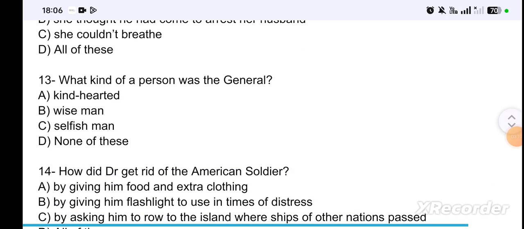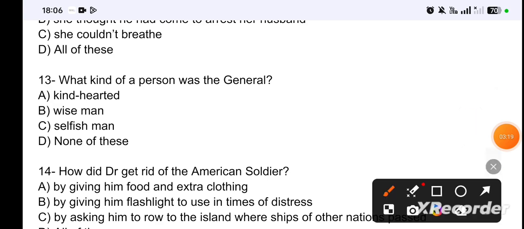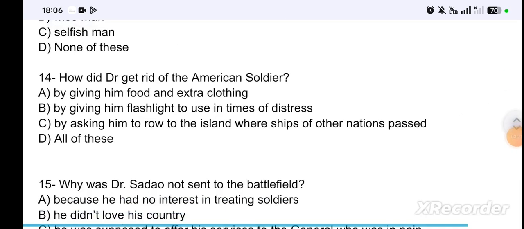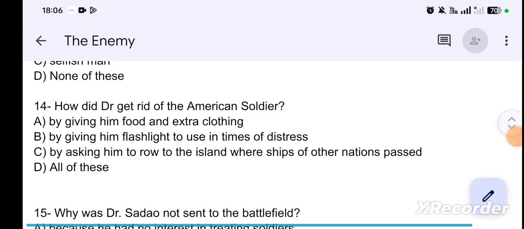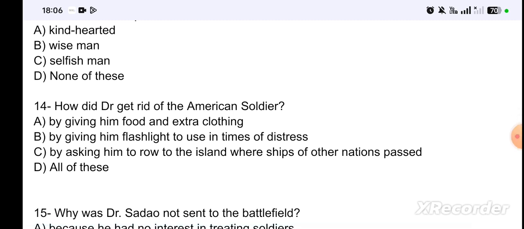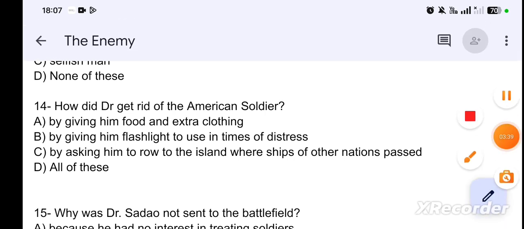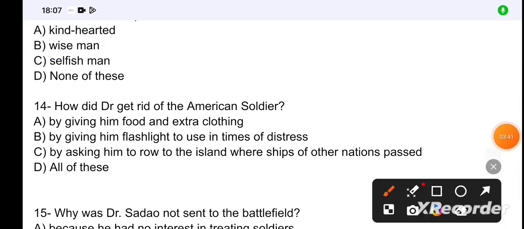Next question is, what kind of person was the general? Kind hearted, wise man, selfish man, or none of these? So the correct answer is option C, selfish man. Next question is, how did the doctor get rid of the American soldier? By giving him food and extra clothing, by giving him a flashlight to use in times of distress, by asking him to row to the island where ships of other nations passed, or all of these. So the correct answer is option D, all of these.